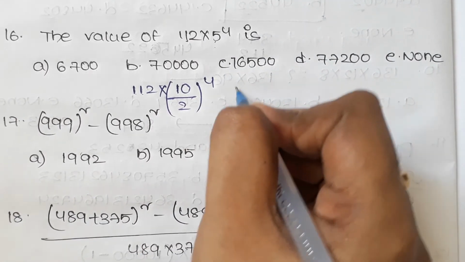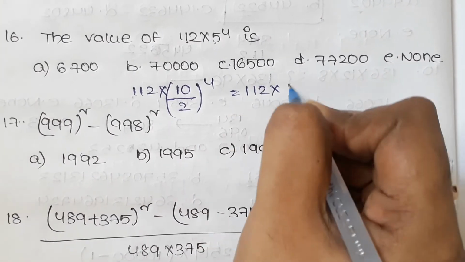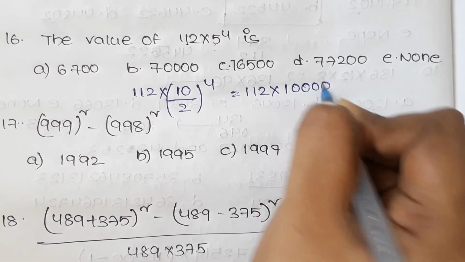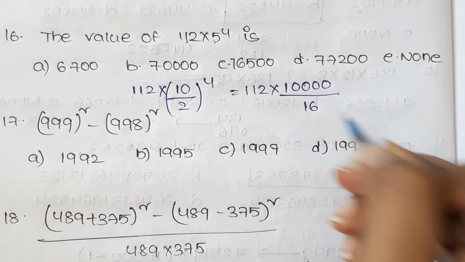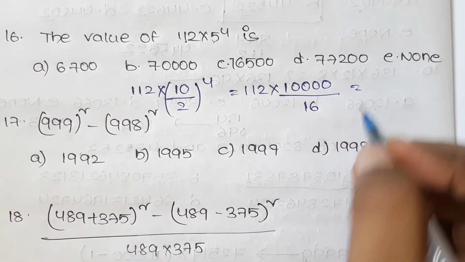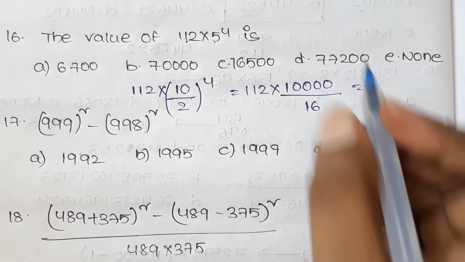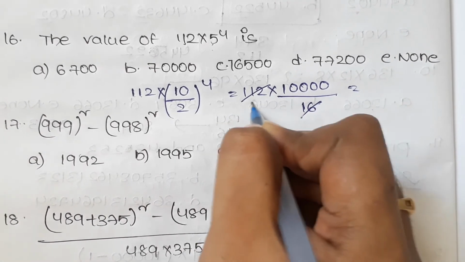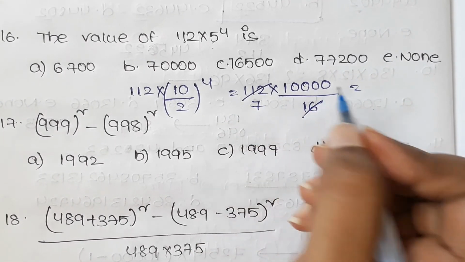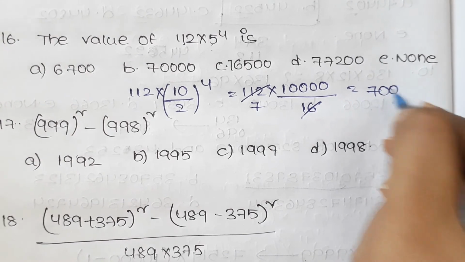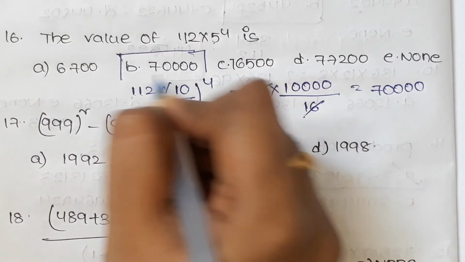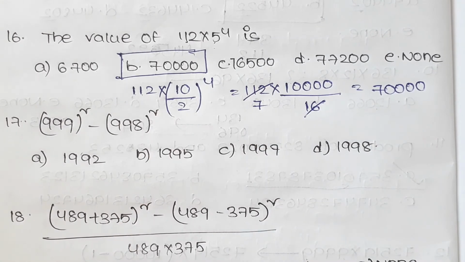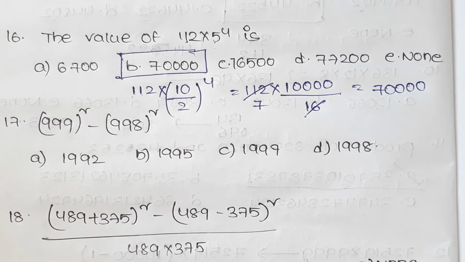And now 112 into 10 power 4 is nothing but 10,000 and 2 power 4 is 16. When we cancel this, 16 sevens are 112. 7 into 10,000, we will get 70,000 is the answer. Option B, 70,000 is the answer.